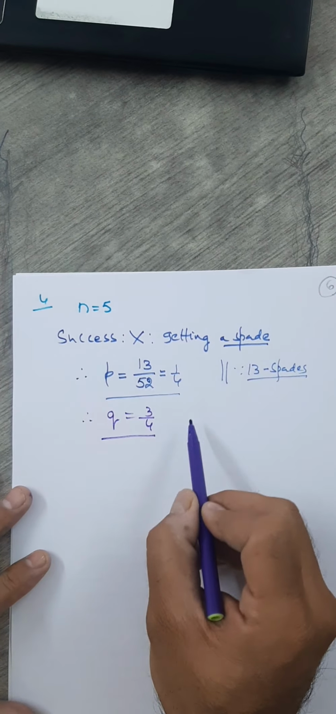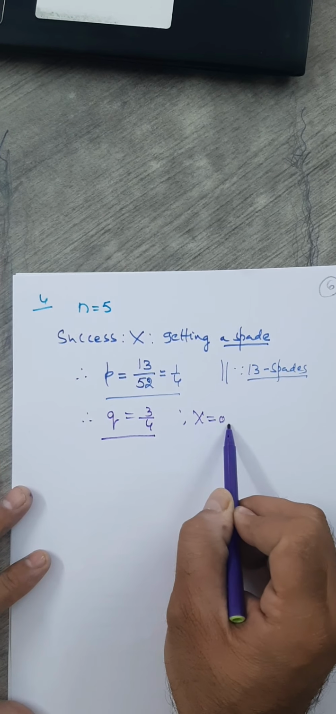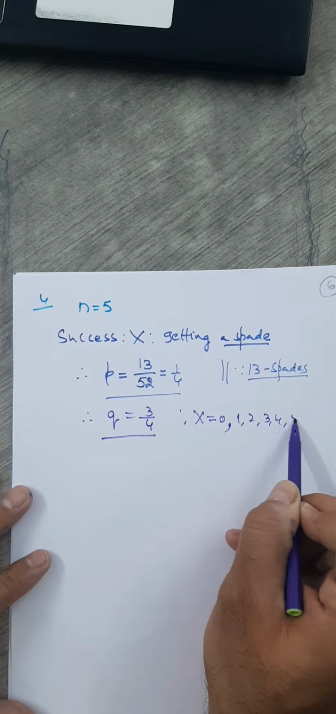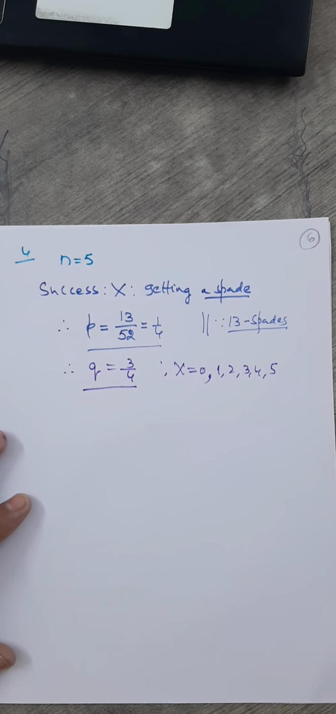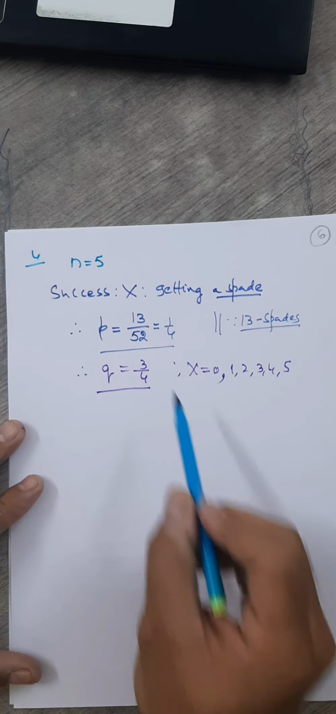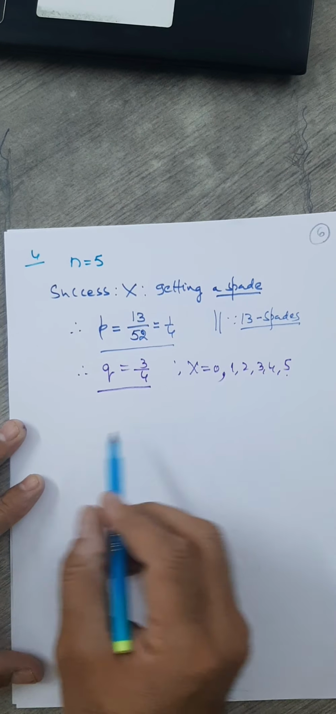What are the possible values of x here? X starts with 0 and maximum 5 trials: 1, 2, 3, 4 and 5. Okay, which we know now very well. I hope now you are clear. Let's look at the first question: all 5 cards are spade. That means all 5 cards are spade means what? X should be 5.